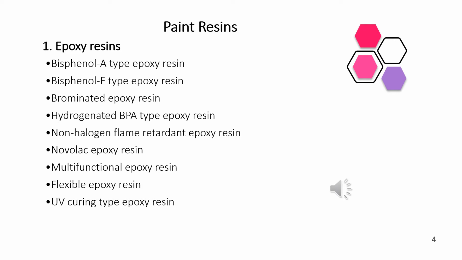You can take an example of these epoxy resins as bisphenol A-type, F-type epoxy resins, brominated epoxy resins, hydrogenated BPA type epoxy resins, multifunctional epoxy resins, and UV curing type epoxy resins.